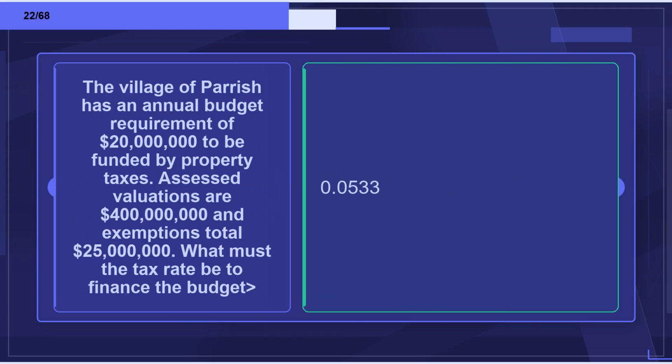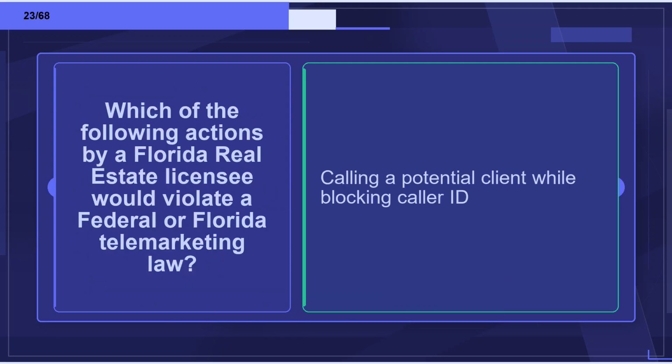Flashcard 22. Term: The Village of Parish has an annual budget requirement of $20 million to be funded by property taxes. Assessed valuations are $400 million and exemptions total $25 million. What must the tax rate be to finance the budget? Definition: 0.0533. Flashcard 23. Term: Which of the following actions by a Florida real estate licensee would violate a federal or Florida telemarketing law? Definition: Calling a potential client while blocking caller ID.